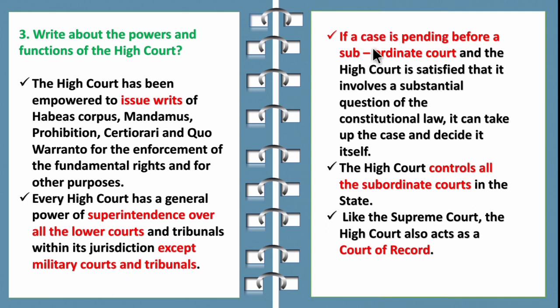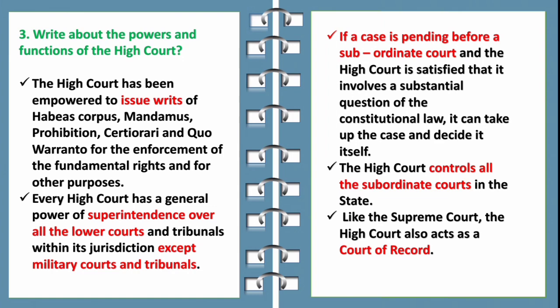Third point, if a case is pending at the lower court, it can be moved to the High Court. Fourth is, the High Court controls all the subordinate courts in the state. So it controls all the lower level courts. Like the Supreme Court, it acts as a court of record. So children, I hope you are clear with the civics first unit, how the state government works lesson.